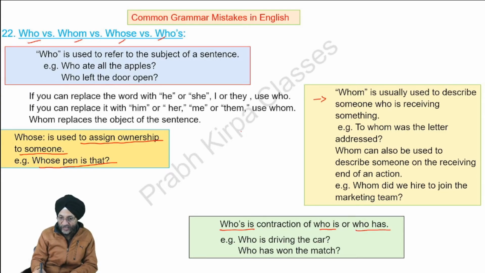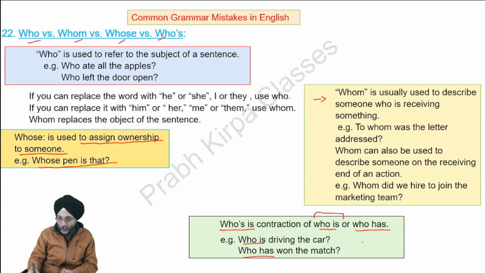Who is driving that car? Who has won the match? There may be a problem if we use the contraction "who's", as it may mean "who is" or "who has". So it is suggested that we write not in contraction but properly, so that another person who may not be well conversant with the rules is not confused.